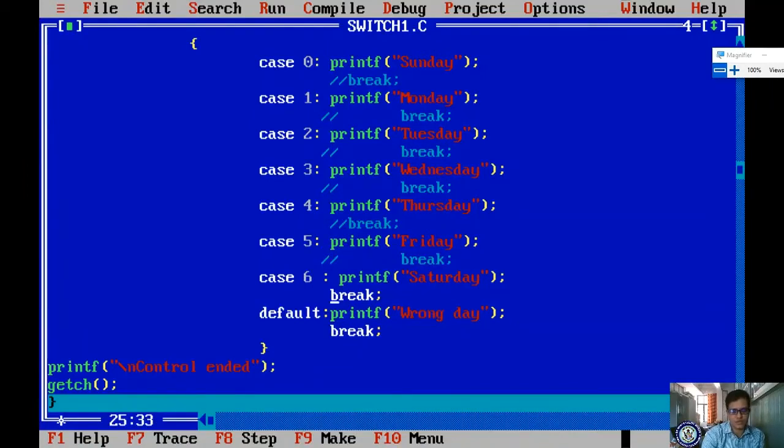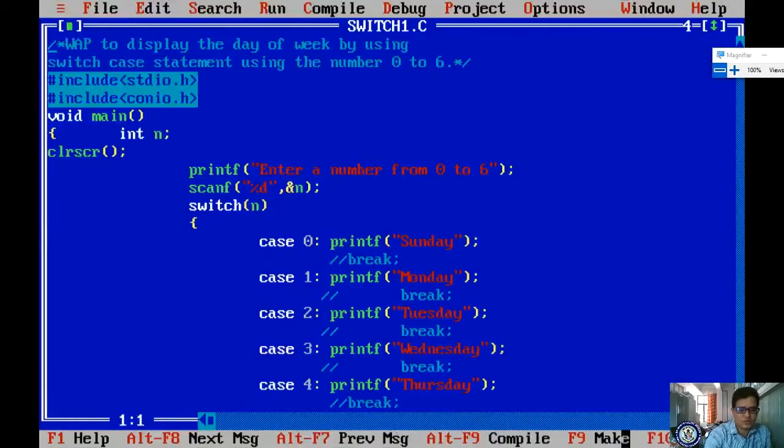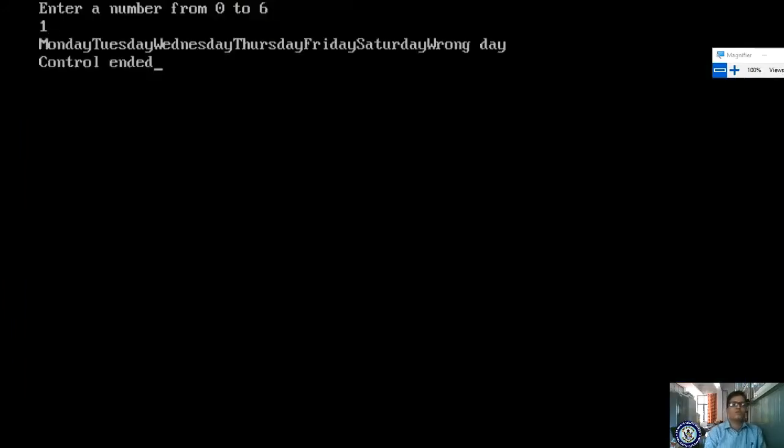Let me check whether it is true or false. Yes, I'm pressing F2, compiling, running, and I'm giving 1 and pressing enter. Wrong day, A1, right? Alt F9, Control F9, I'm pressing 1. Monday, Tuesday, Wednesday, Thursday, Friday, and Saturday, it is getting everything, right?